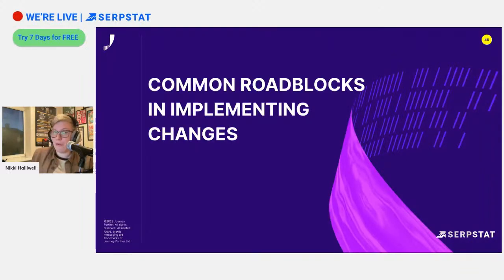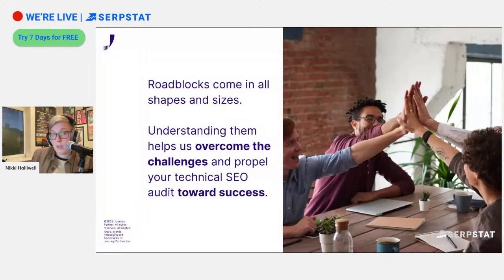But it's not as simple as that, right? We all know that it's never as simple as just doing this audit, giving them a PIE score and telling them how much money. There's always going to be some sort of roadblocks that we're going to encounter. And they come in all shapes and sizes, unfortunately, but we need to understand them and know how we can overcome them so that we can start to see that much needed success and those technical outcomes that we were talking about at the start of the audit.